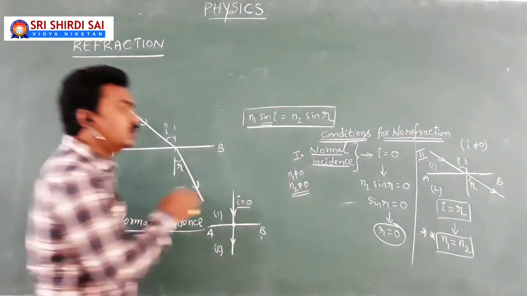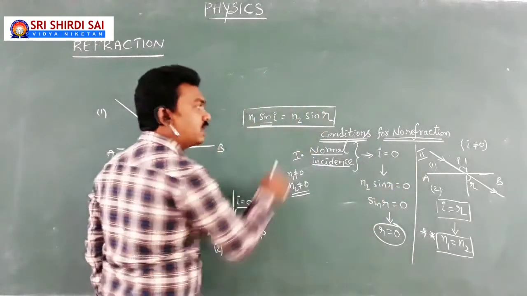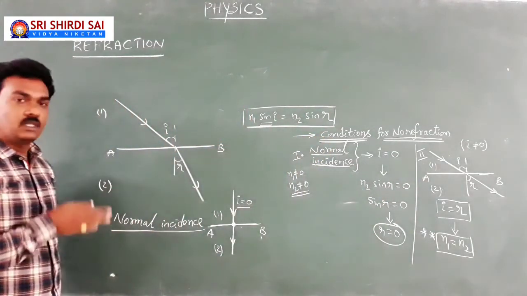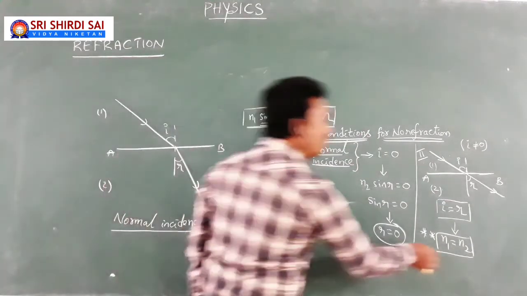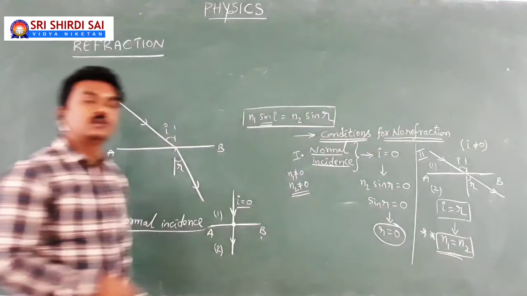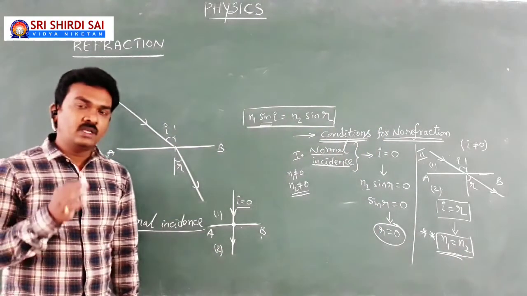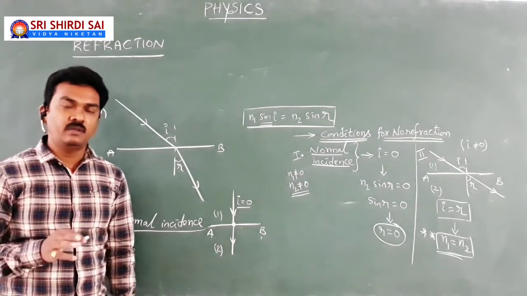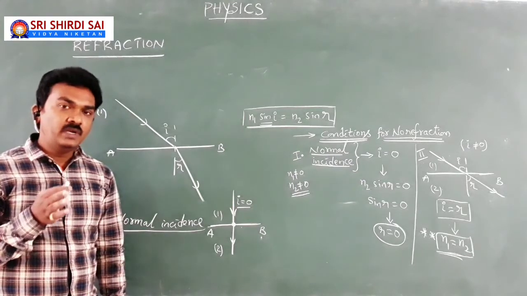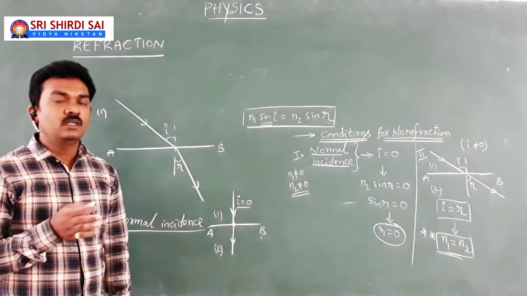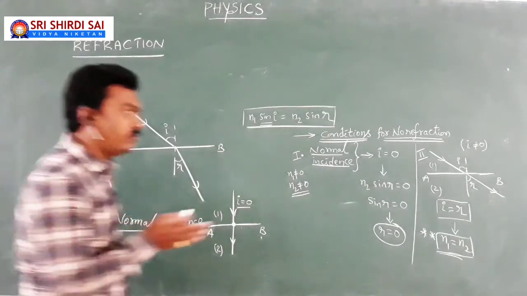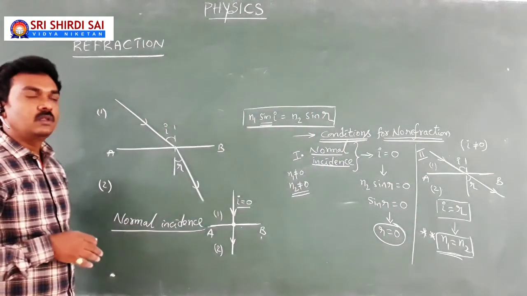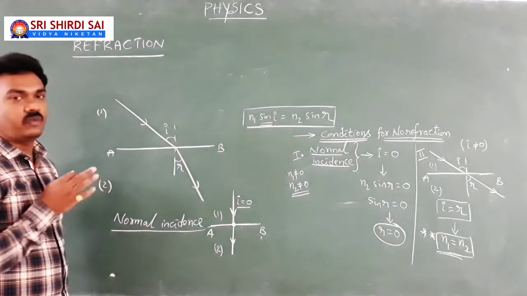So we have come across two different points that tell us about the conditions for no refraction of light. One is normal incidence, and the other is that the refractive indices of the two media are equal. So I am concluding: when the light ray falls perpendicular to the interface, no refraction takes place from one medium to another medium. If the refractive indices of the two media are equal, then the light enters the other medium without any deviation, without any refraction. This is all about the conditions for no refraction.